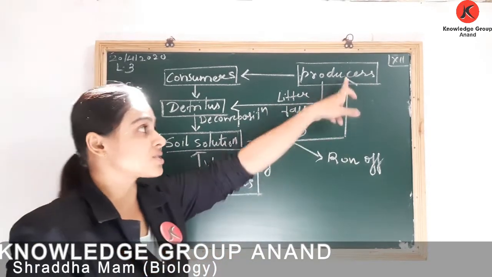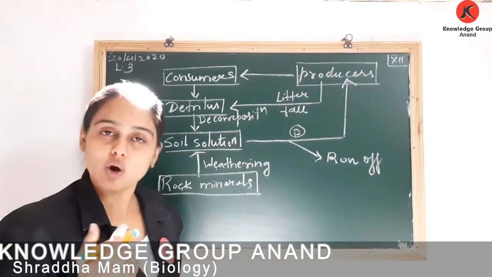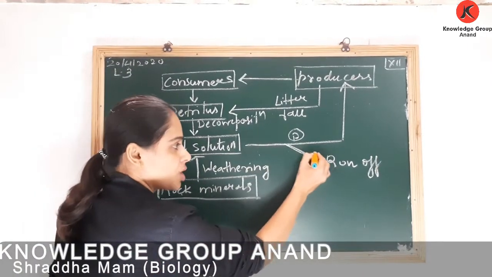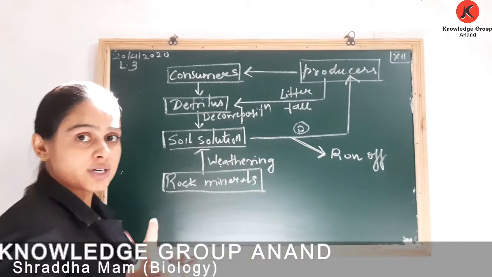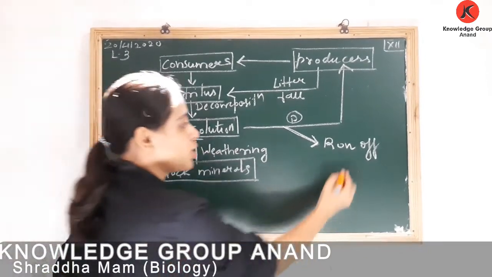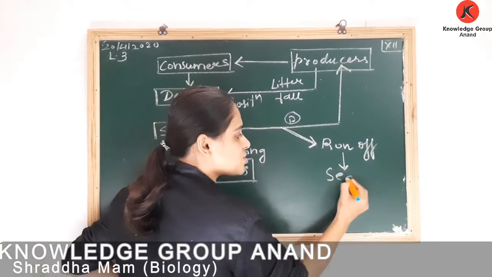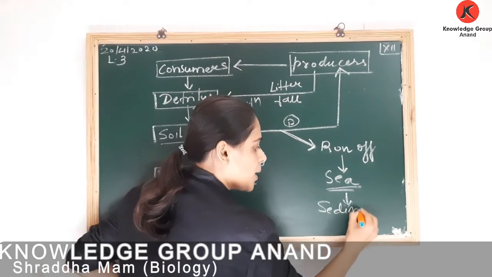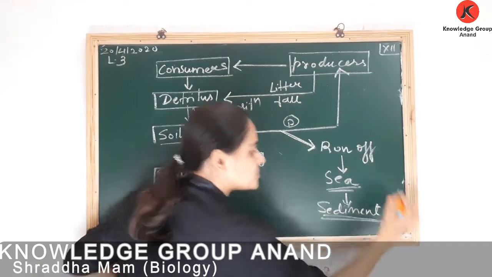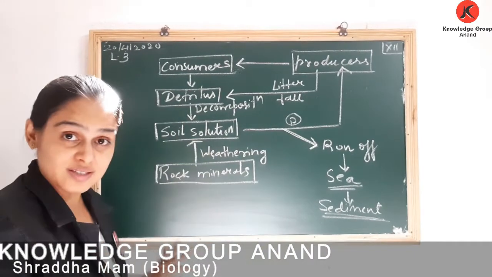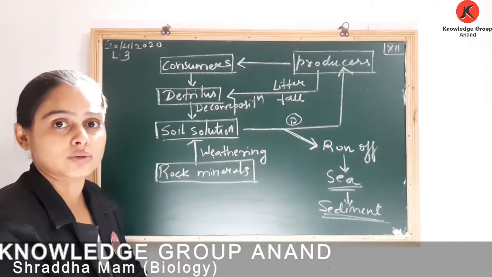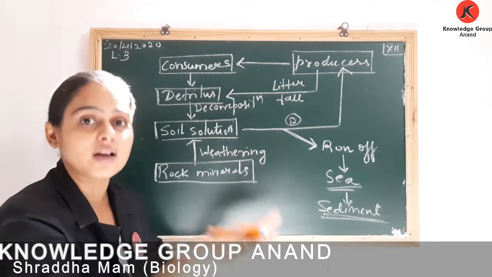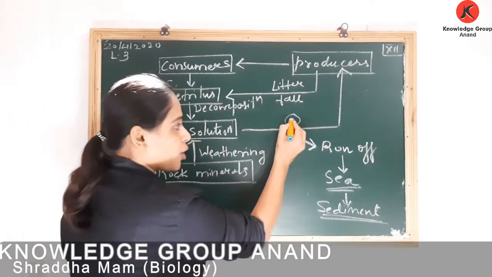This phosphorus is taken up by producers, of course, by means of root, but a large portion of your phosphorus escapes the ecosystem and runs off to sea and is permanently not available. In the sense, it will settle down. Okay, the maximum portion of your phosphorus will be settled down. Okay, now we are talking about this.